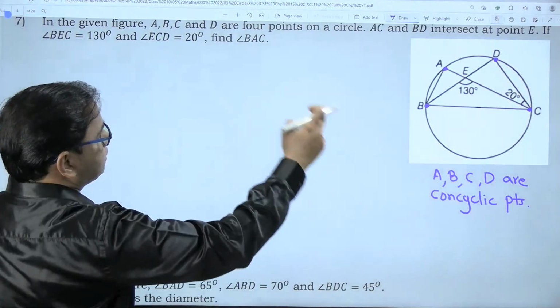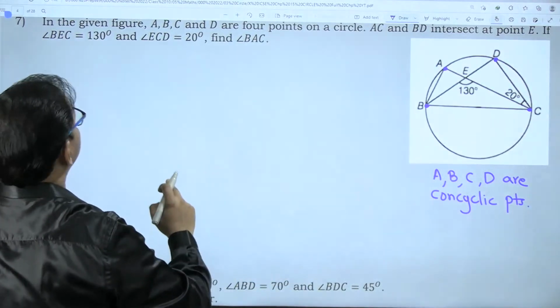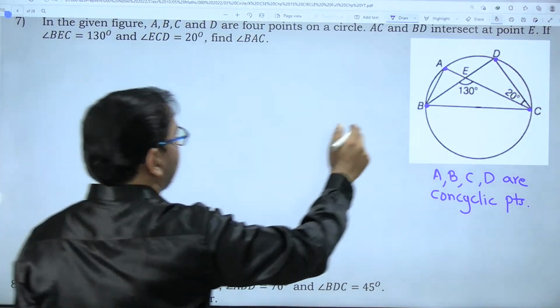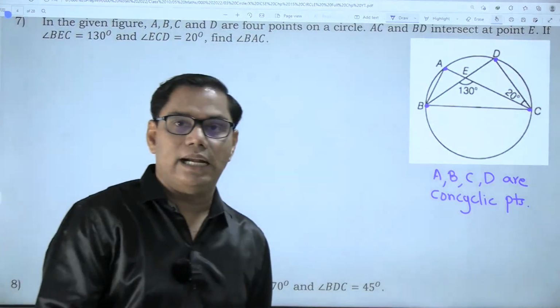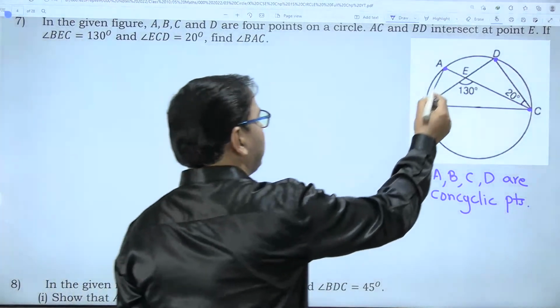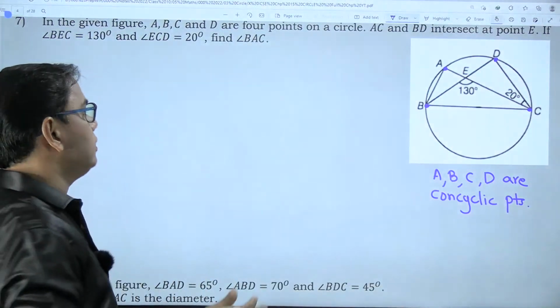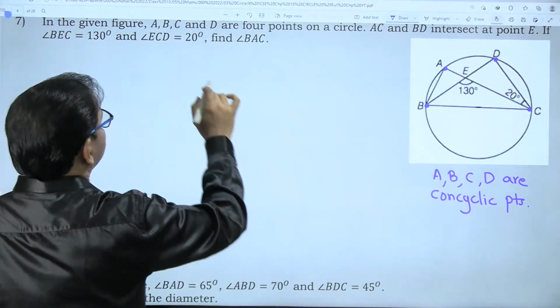AC and BD. AC is a chord, BD is also a chord, they intersect each other at point E, and angle BEC is equal to 130 degrees. Look at angle BEC. It looks like a trap. It is neither a central angle nor an inscribed angle, because vertex E neither lies on the center nor on the circle. So be very careful. There is a trap.